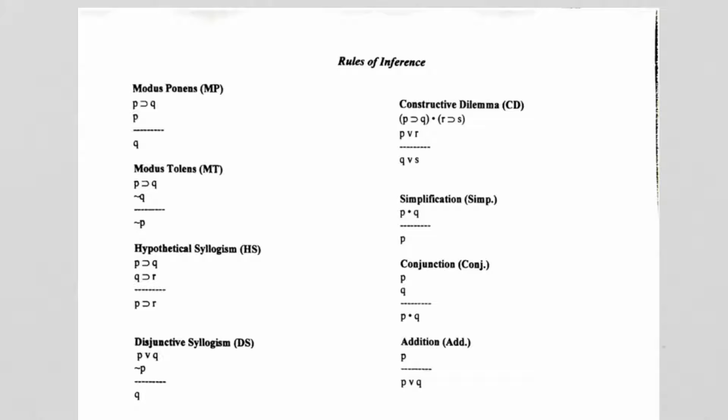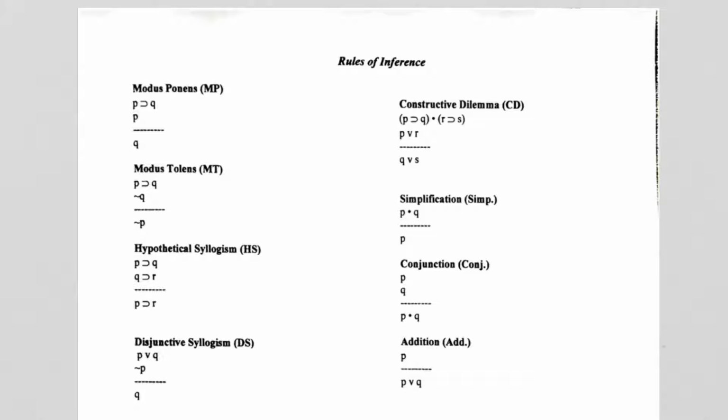So you have if P then Q, then you have a dot, then you have if R then S. And then you have to have the antecedents with a wedge between them. By the way, this all has to be exactly the same. You have to have a conditional, you have to have a dot, you have to have a conditional, you have to have a wedge here. And then given that, if you get P or R, then you can derive Q or S. Okay? So just remember that pattern with that one.